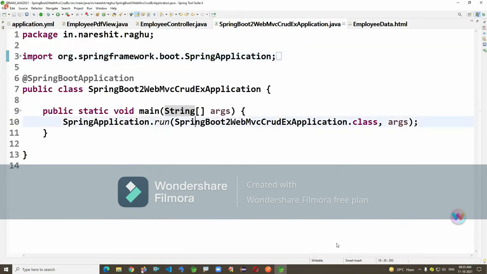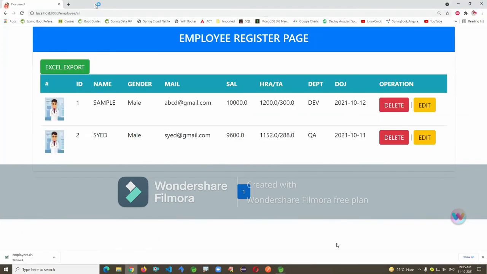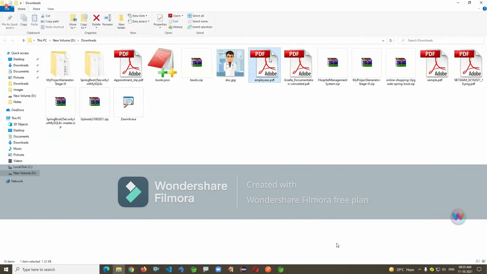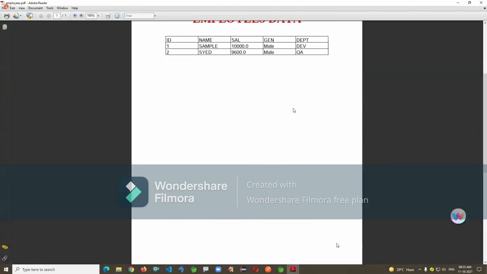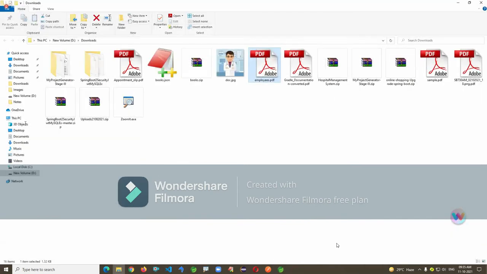Run this application. This is the output. So click on PDF export here. So this PDF is downloaded, you can see. Okay, so here, if you don't mention this content disposition, what will happen?